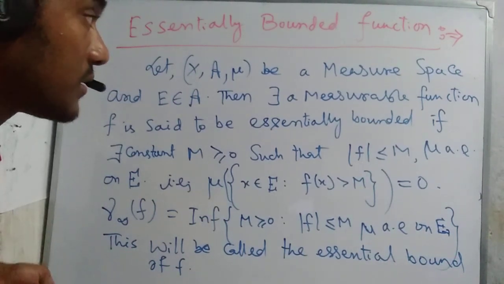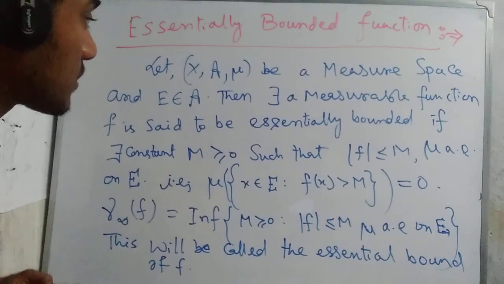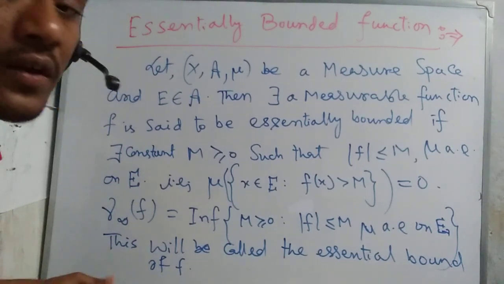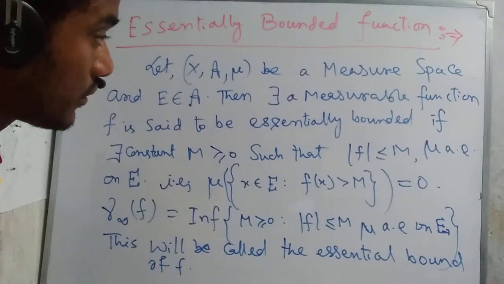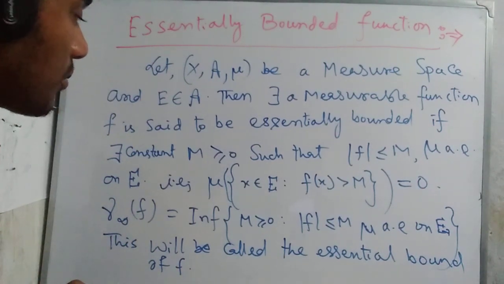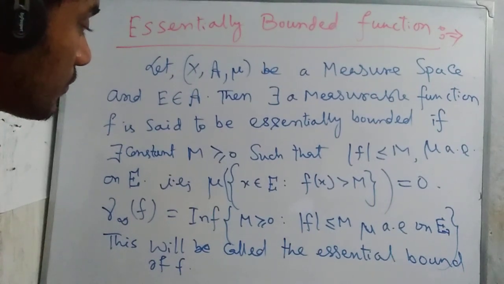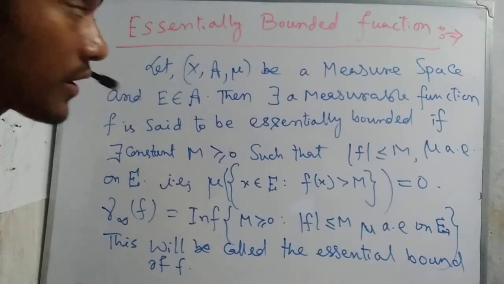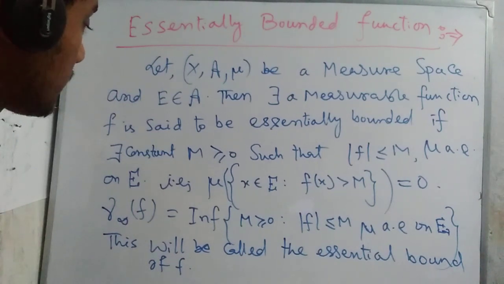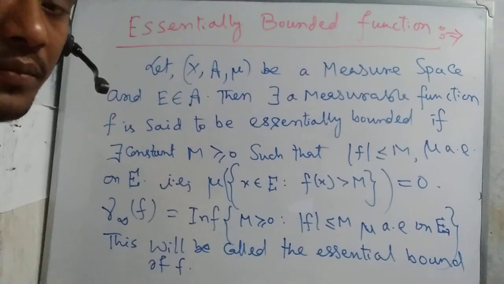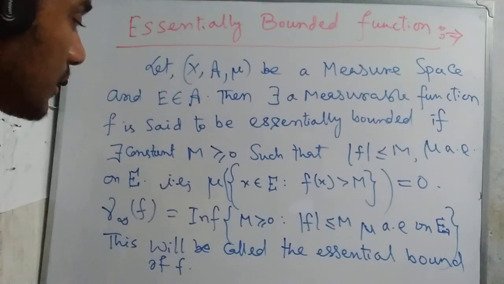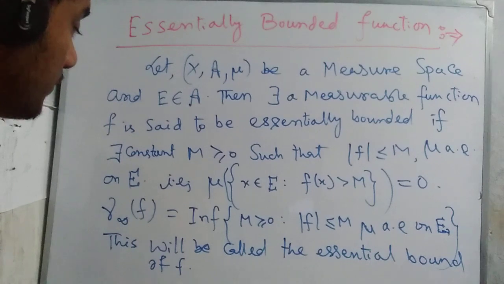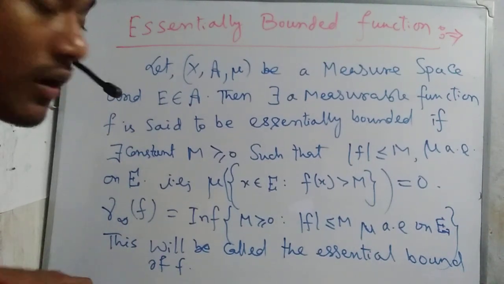Then a measurable function f is said to be essentially bounded if there exists a constant M ≥ 0 such that |f| ≤ M μ-almost everywhere on E, that is, μ({x ∈ E : |f(x)| > M}) = 0. Then ‖f‖_∞ = inf{M ≥ 0 : |f| ≤ M μ-almost everywhere on E}, and this will be called the essential bound of f.